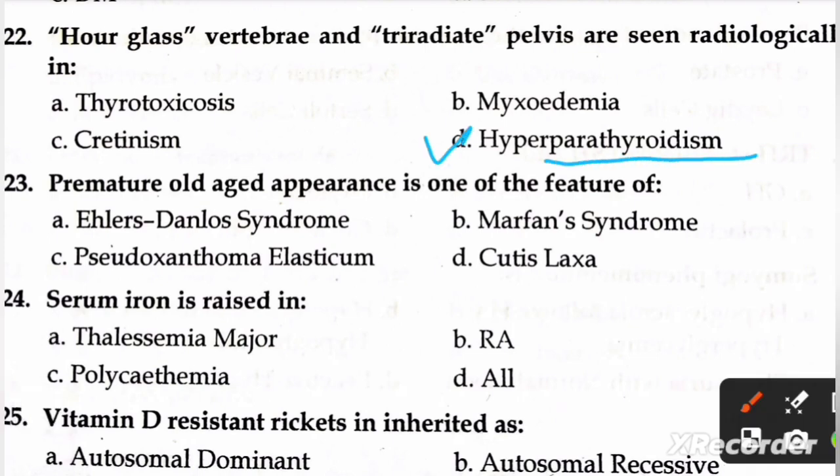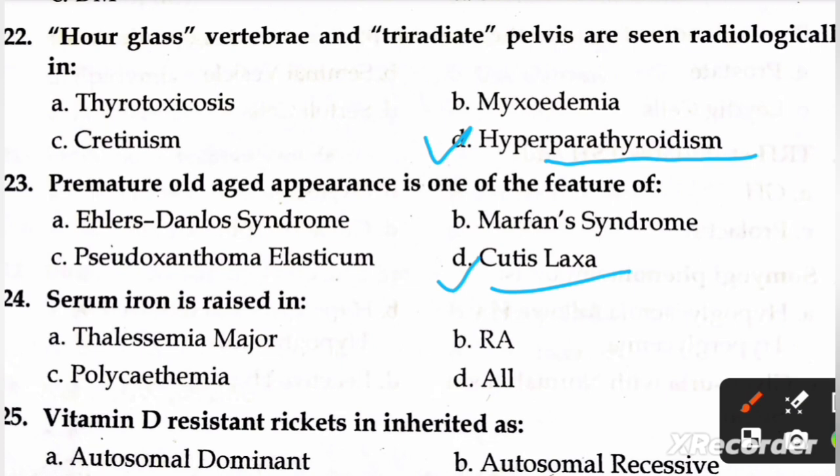Next question is, premature old aged appearance is one of the features of A, Ehlers-Danlos syndrome, B, Marfan syndrome, C, pseudoxanthoma elasticum, and D, cutis laxa. Right option is D, cutis laxa.